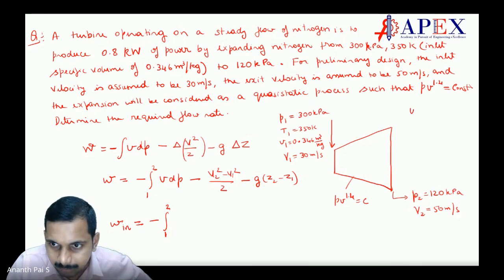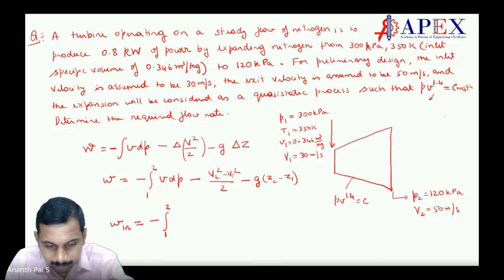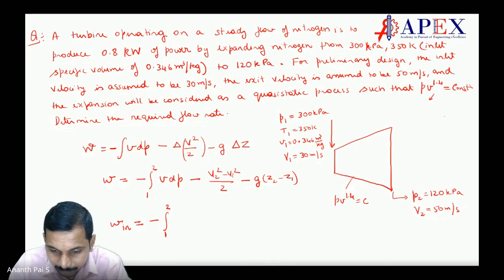P V raised to 1.4 is constant, so V is equal to constant divided by P raised to 1 by 1.4. Observe here, students, go to the right hand corner.